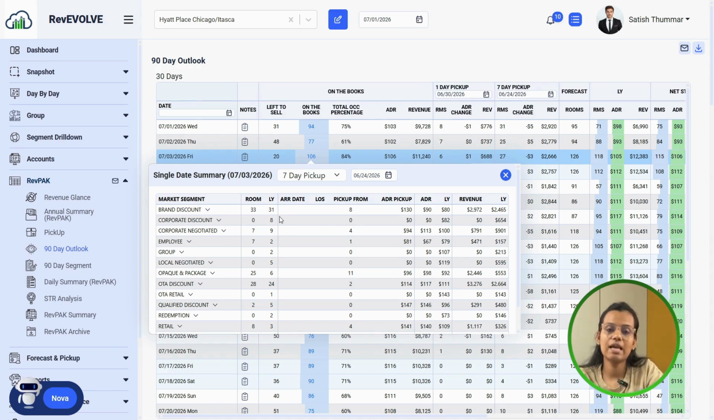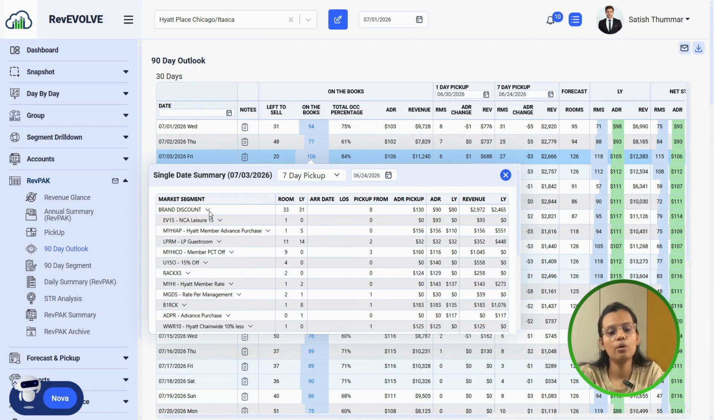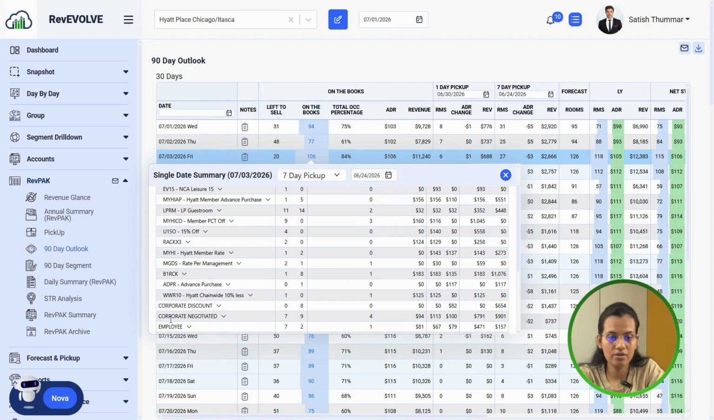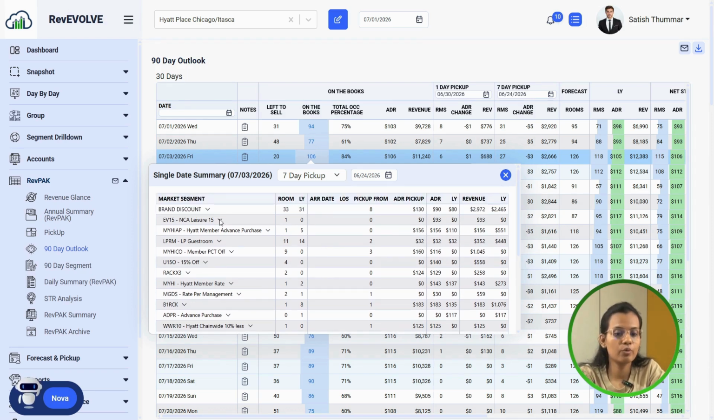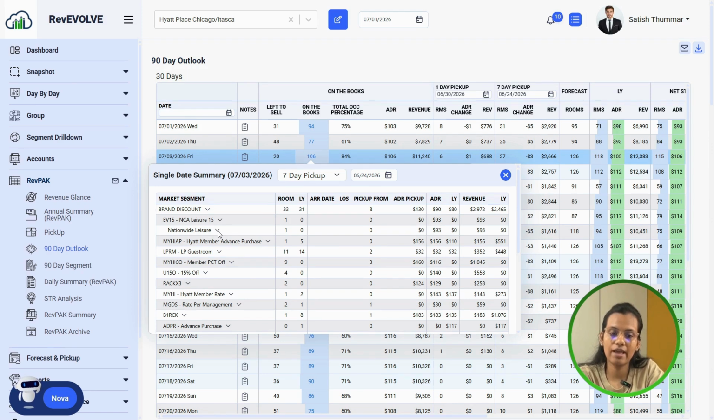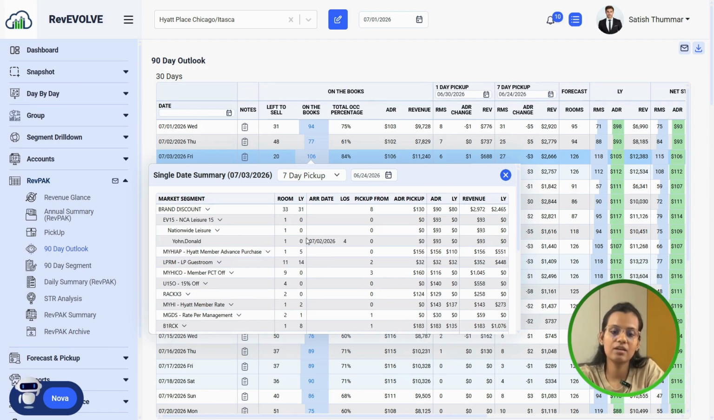So as we can see, this year compared to the past year, our rooms are in a good position, which is 33, and for brand discount, we can see these rate codes are right now higher. You can drill down more if you want to see which channel, which guests, and their arrival date and length of stay also from here. Based on that, you can see which rate code is generating more revenue, so you can apply your promotional packages or whatever discount you want for that particular market segment.